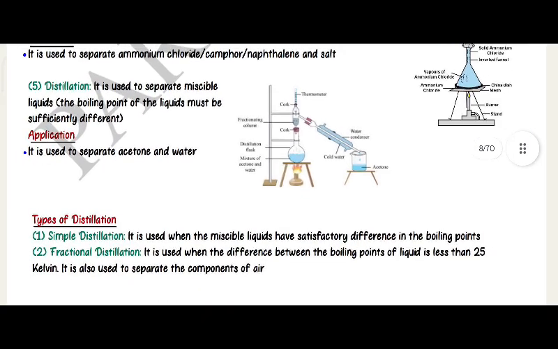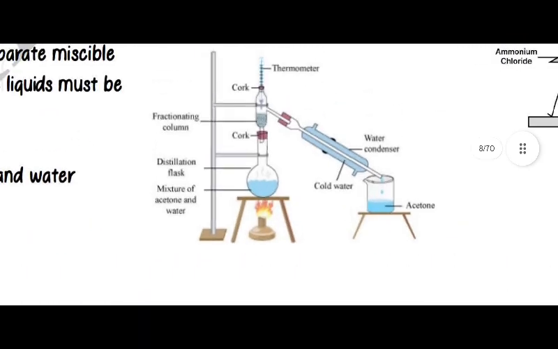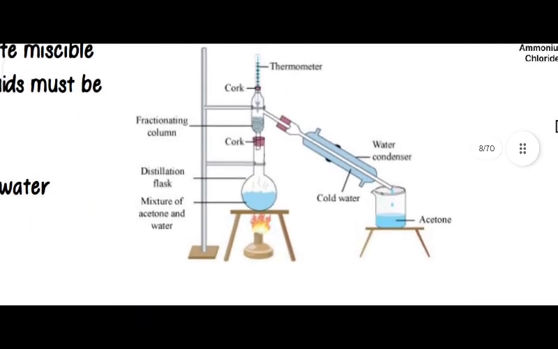Distillation: it is used to separate miscible liquids. The boiling points of the liquids must be sufficiently different. Application: it is used to separate acetone and water. Thermometer. Cork. Fractionating column. Cork. Distillation flask. Mixture of acetone and water. Water condenser. Cool water. Acetone.